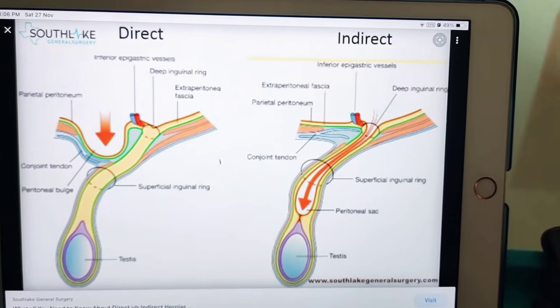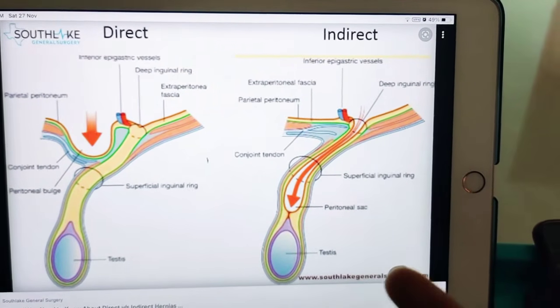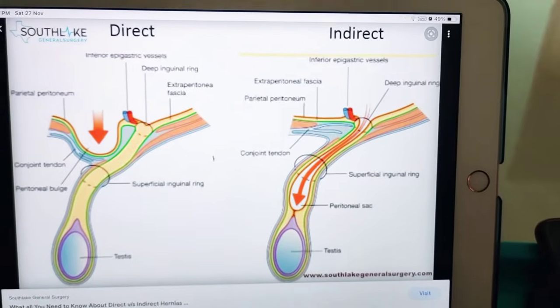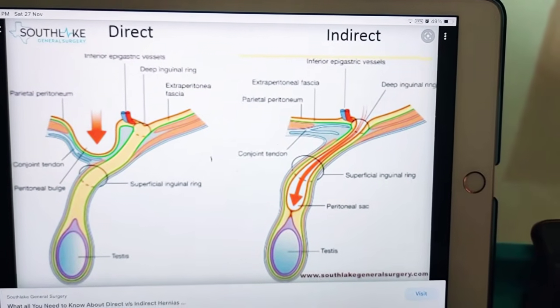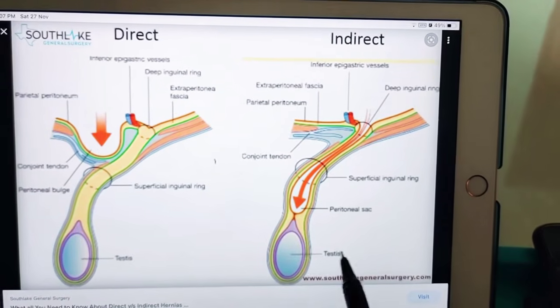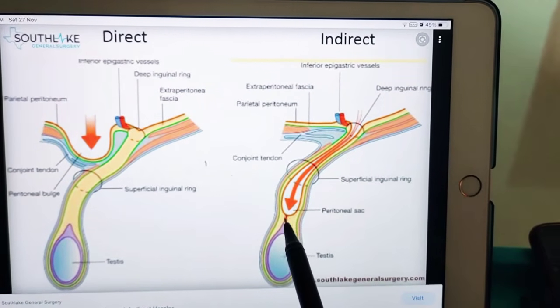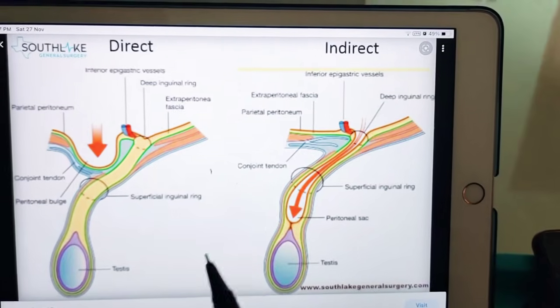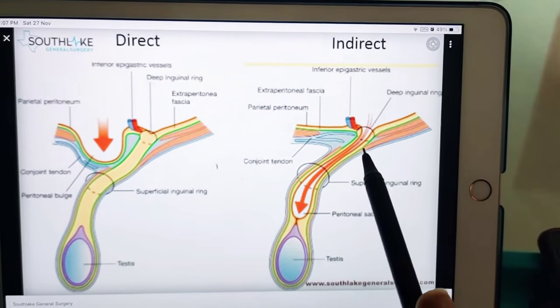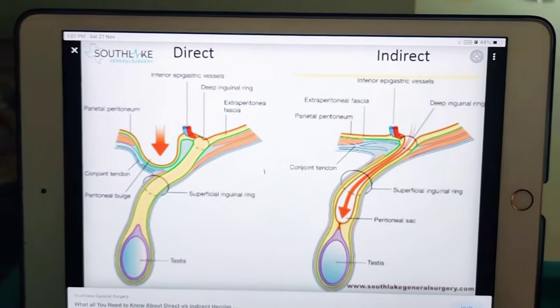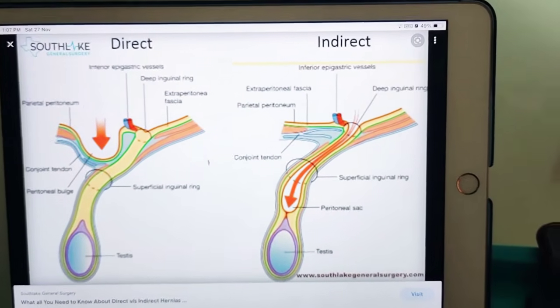So we have discussed the three types of hernia. One is congenital vaginal hernia, which will go up to the testis or the scrotum. Next you have the congenital funicular hernia, which will go up to the level just above the testis. And next you have the bubonocele, which will be only within the inguinal canal. That's it, these are the three types.